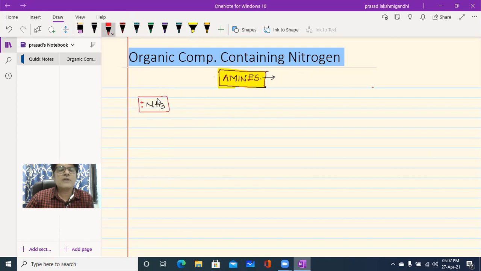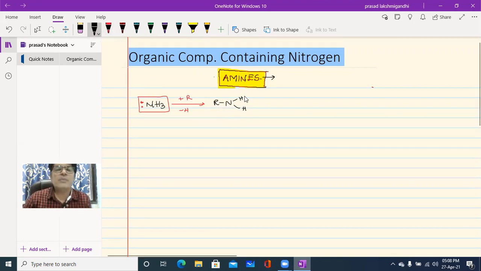From this ammonia, if it loses one hydrogen and one alkyl group is added, then we can write it as NH2R. Out of the three hydrogen atoms, remove one hydrogen atom and add one alkyl group, R. Now the nitrogen is attached to one alkyl group, which has a carbon.